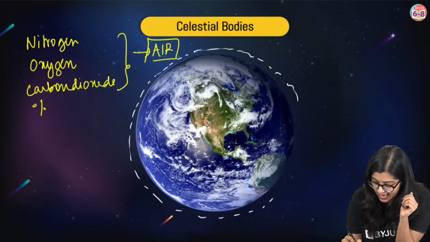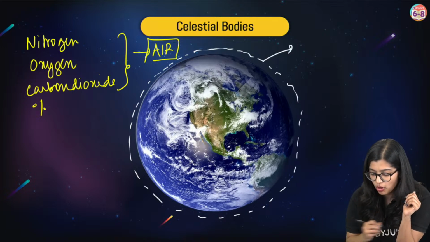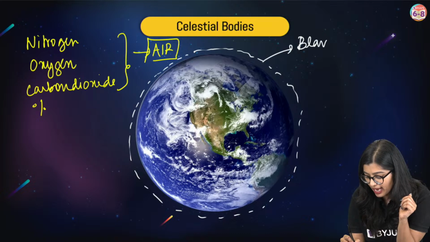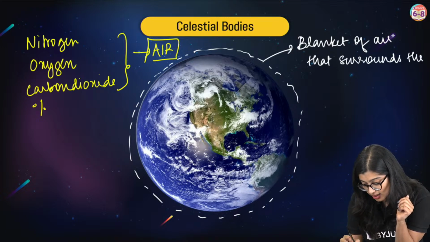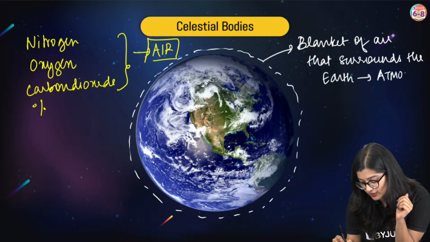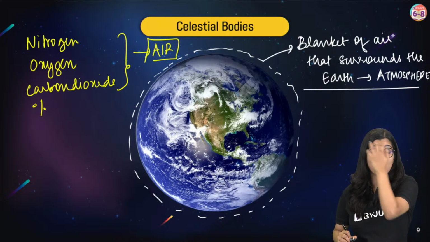And we call this the atmosphere. So, the blanket of air that surrounds the Earth is what we call the atmosphere. So any of you who had a doubt in this, I hope now you are clear.